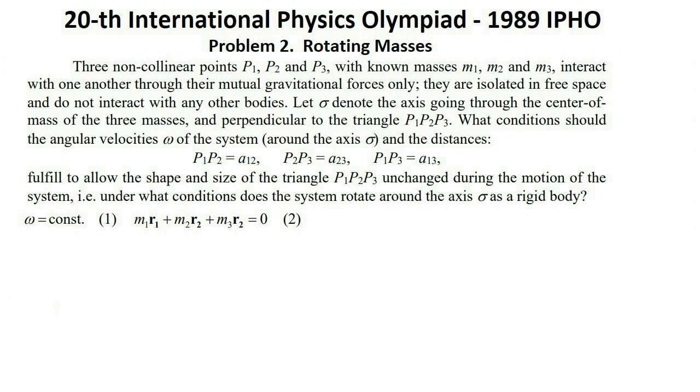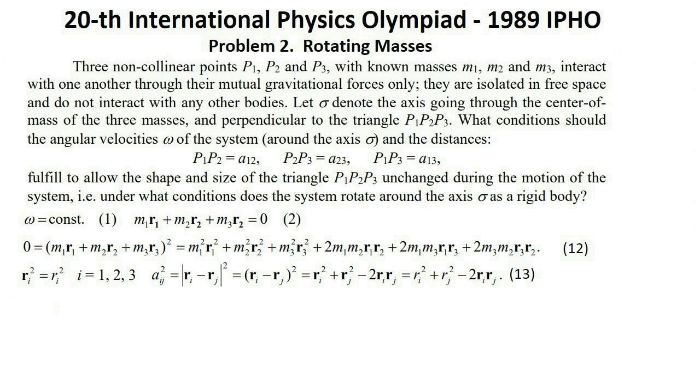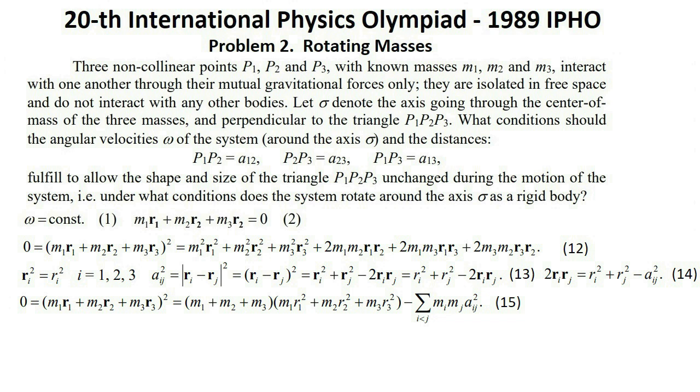Second method. At the beginning we find the moment of inertia I of the system with respect to the axis sigma. Using the relation 2, we can write expression 12. Of course, vector ri square equal r square for i equal 1, 2, 3. The quantities 2 rij for all rij can be determined from the following obvious relation 13. We get equation 14. With help of this relation, after simple transformations, we obtain expression 15.